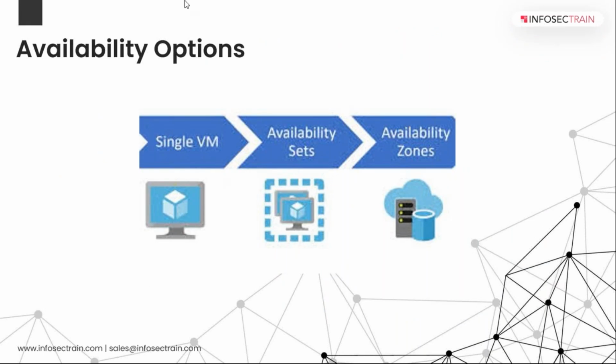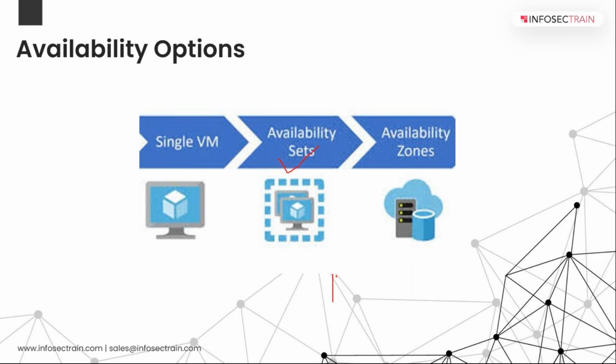Now we talk about availability zones, right? We have a single virtual machine. An availability set is nothing but a combination of the different virtual machines that you are using. And an availability zone provides protection against downtime due to data center failure. What this zone will do is separate your data centers within the same region.